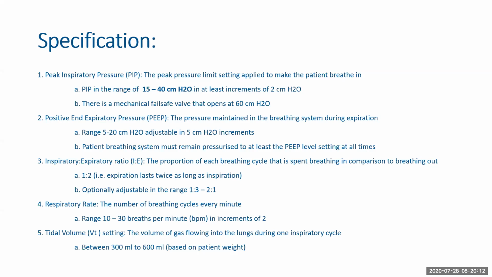The IE ratio is the portion of each breathing cycle that is spent breathing in compared to breathing out. 1:2 is the standard, but we have a range of 1:3 to 2:1. Now 1:1 and 2:1 are not commonly used, and if they are used, they are called inverse ratio ventilation. This is used if there is a very high increase in airway pressure, so it helps to decrease that. The respiratory rate, the number of breathing cycles every minute, has a range of 10 to 30 BPM in increments of 2. The tidal volume can be adjusted from 300 ml to 600 ml.